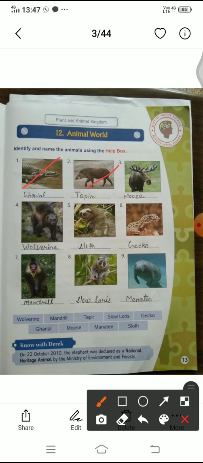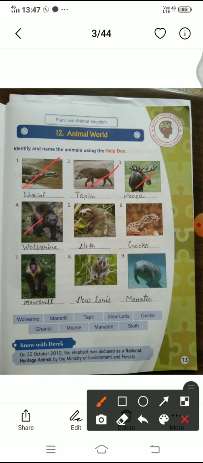Okay dear, now your third number, this picture is of the moose, M-O-O-S-E, moose. This is the largest of all the deer species. डियर के जो स्पीसीज होते हैं उसमें सबसे लार्जेस्ट ये मूस होता है.